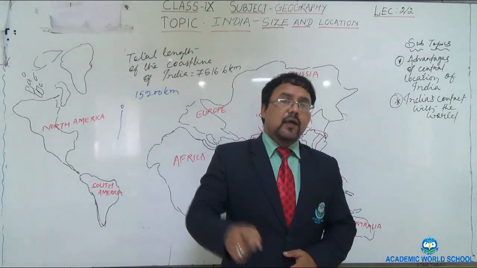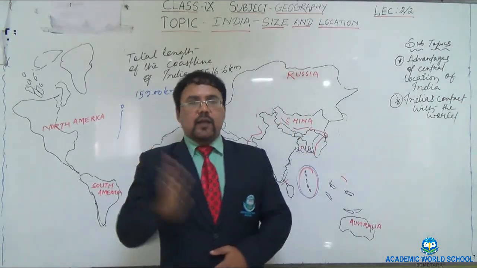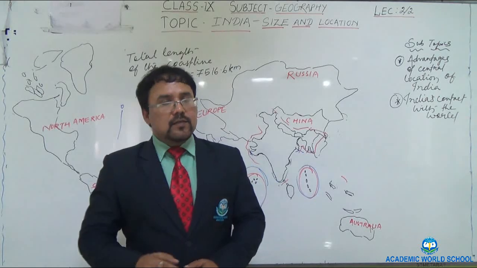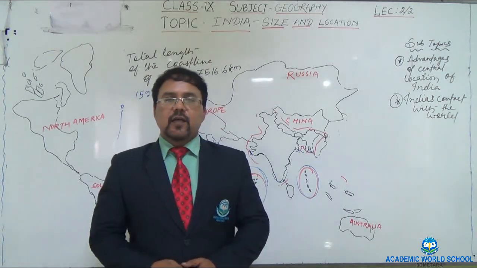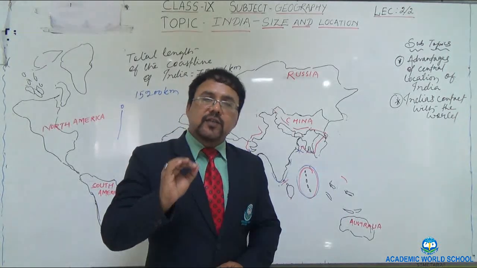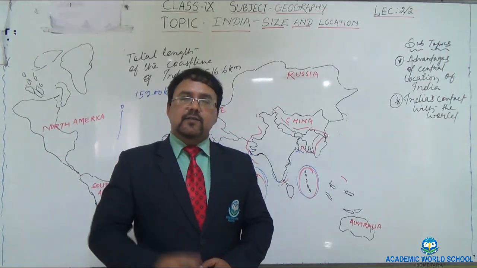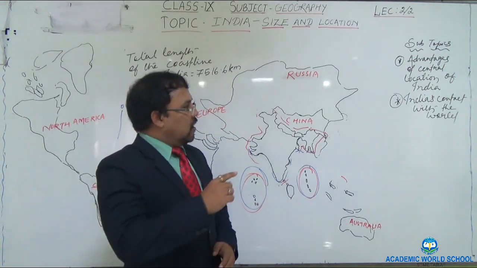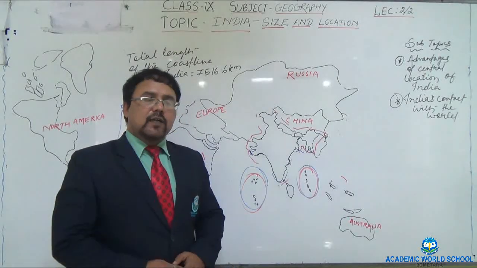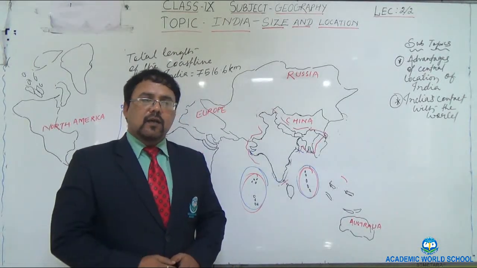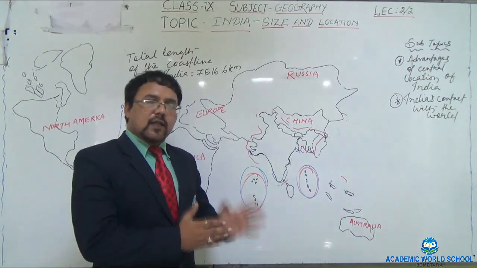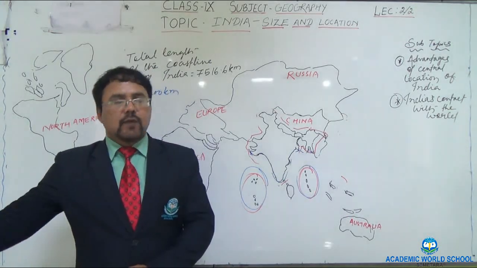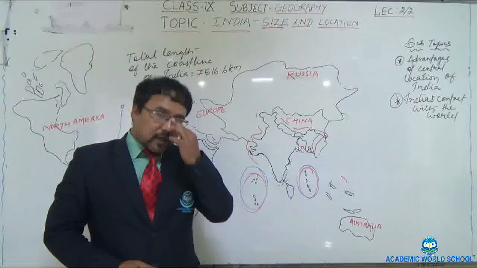Just now I told you that earlier we had 29 states and 7 union territories. Now we have 28 states and 9 union territories. How? After the removal of article number 370, Jammu and Kashmir was divided into union territories. One is Ladakh and another one is Jammu and Kashmir.